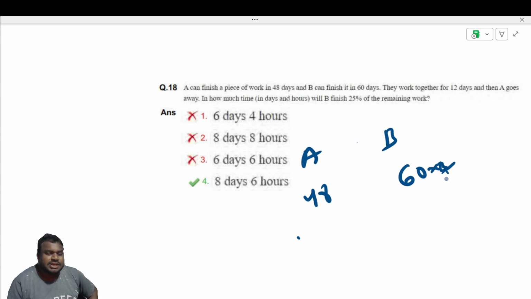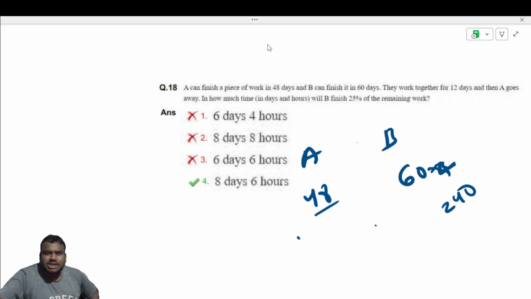So 240 is the LCM. 48 is dividing 240, so 240 is their LCM.